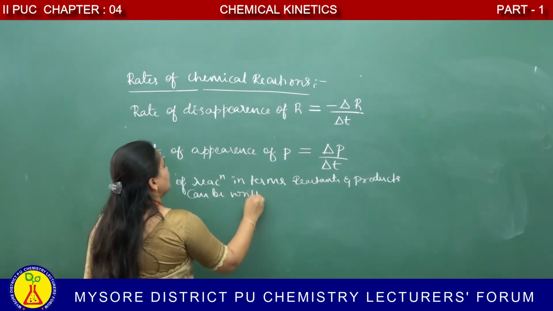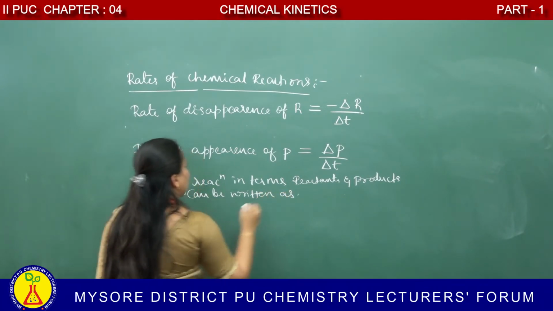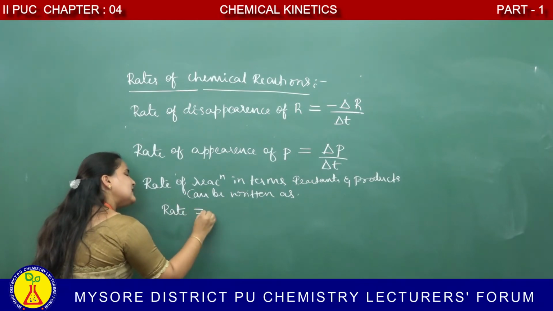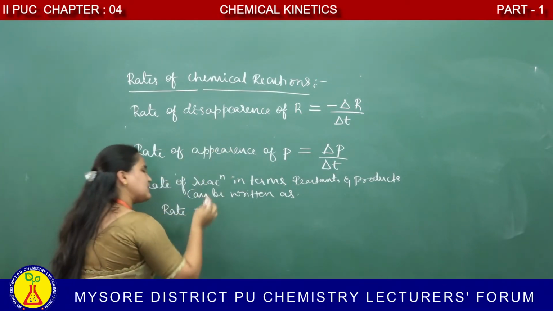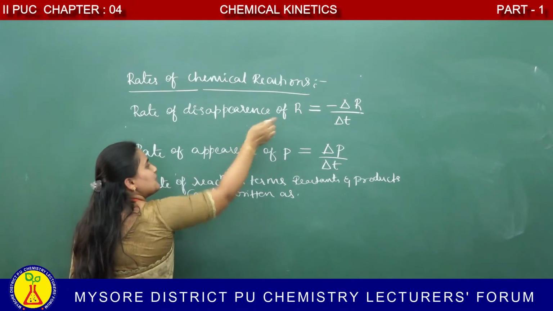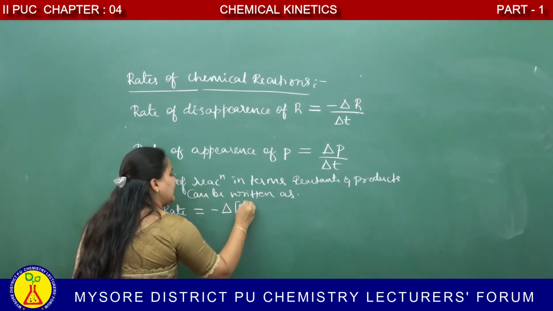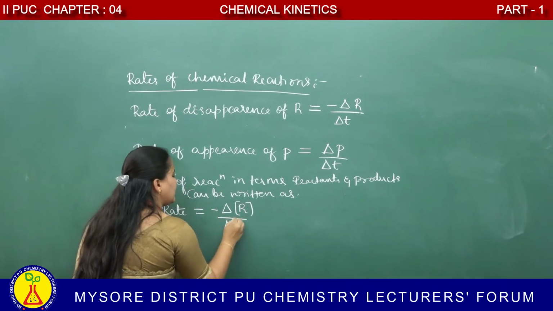This is very important. Rate of a reaction is equal to rate of disappearance of reactant. What is the rate of disappearance of reactant? Minus delta R divided by delta T.